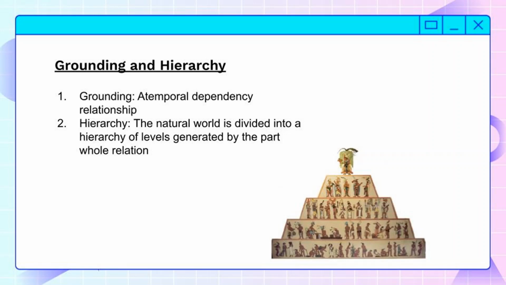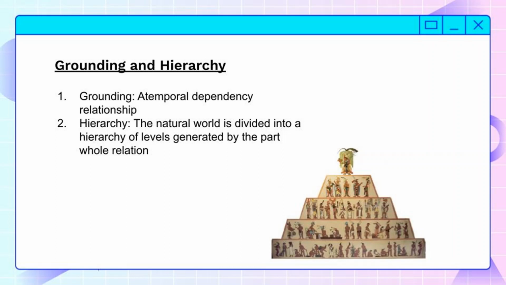Okay, first, grounding. Grounding is an idea in mereology which is not exclusive to mereology, but here what we're talking about is a dependency relationship. If you're familiar with scholastic philosophy, this is very, very similar. I would say probably the same as, or in many cases the same as, an essentially ordered causal series. This is just a dependency relationship for our purposes here, though.